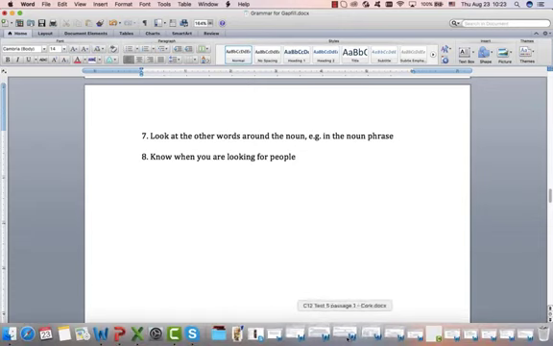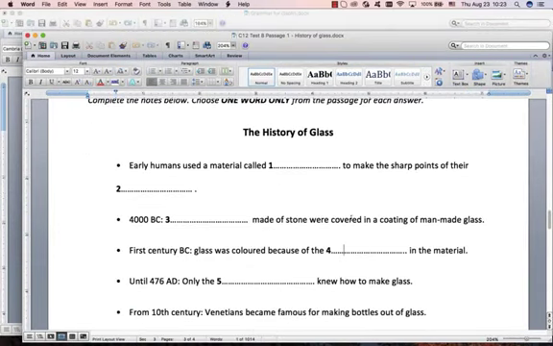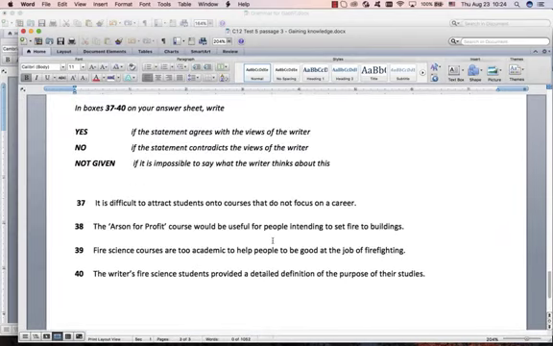For example, let's go back to tortoise. The ships were used by. Now, only people use ships. Animals don't use ships. You can put an animal on a ship, but the animal doesn't use the ship. So this must be people. Be careful though. Hunted by. In this case it was people, but remember animals can also hunt. In History of Glass, this one over here, only something knew how to make glass. So animals don't know how to make glass, trees don't know how to make glass. It must be some kind of people that you're looking for here. And in the what's the purpose of gaining knowledge?